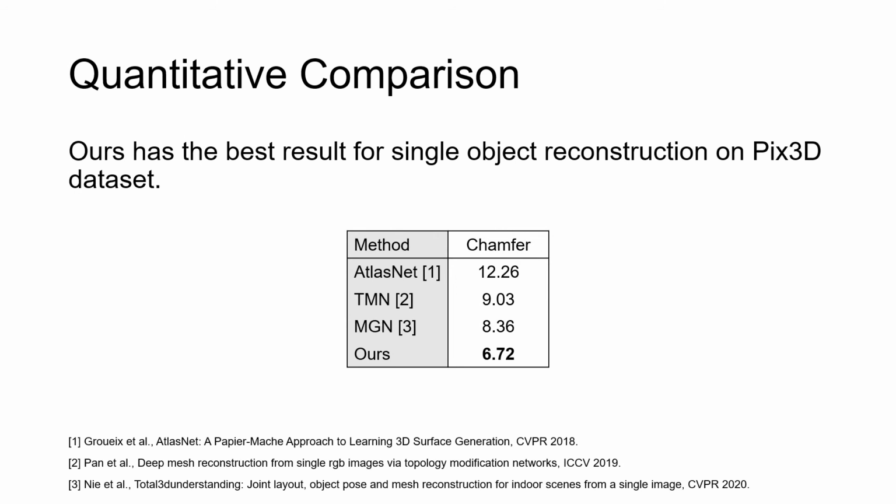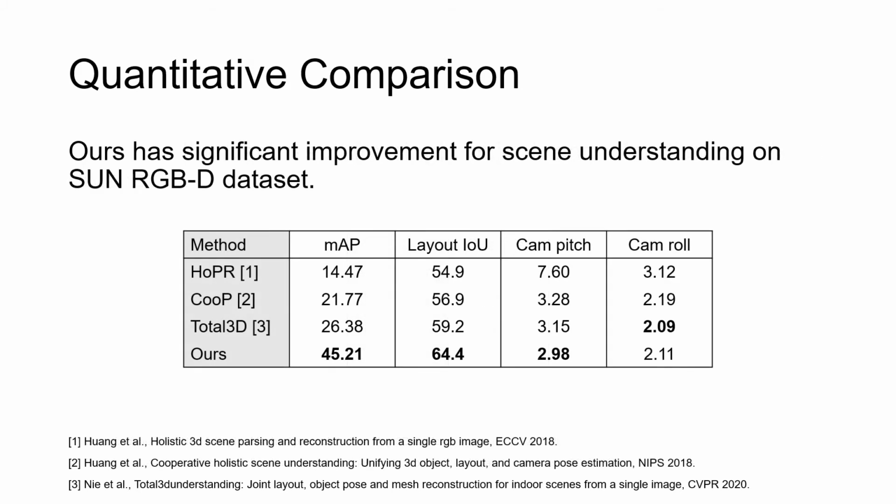In quantitative comparison, our single object reconstruction method produces the most accurate 3D shape compared to other methods, yielding the lowest mean chamfer distance. In 3D scene understanding, we compare to the state-of-the-art methods from aspects including 3D object detection, layout estimation, and camera pose prediction. The results show significant improvement especially on 3D object detection.